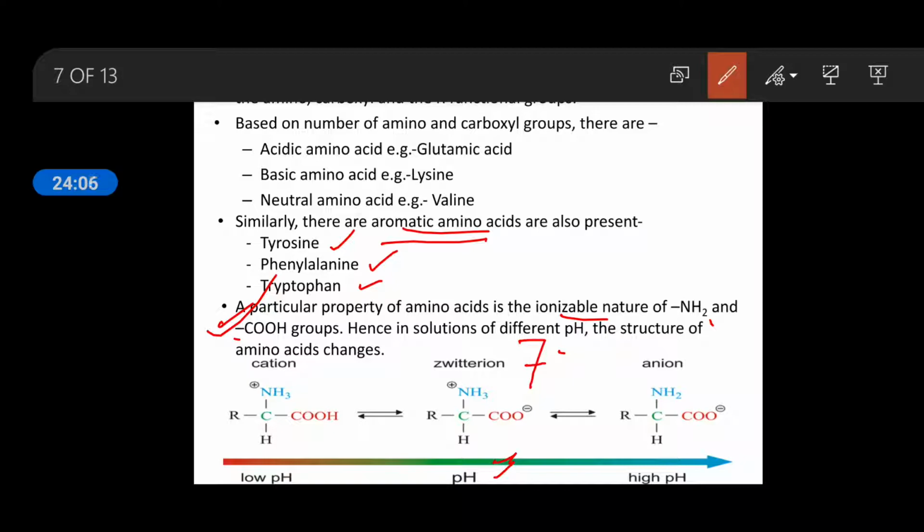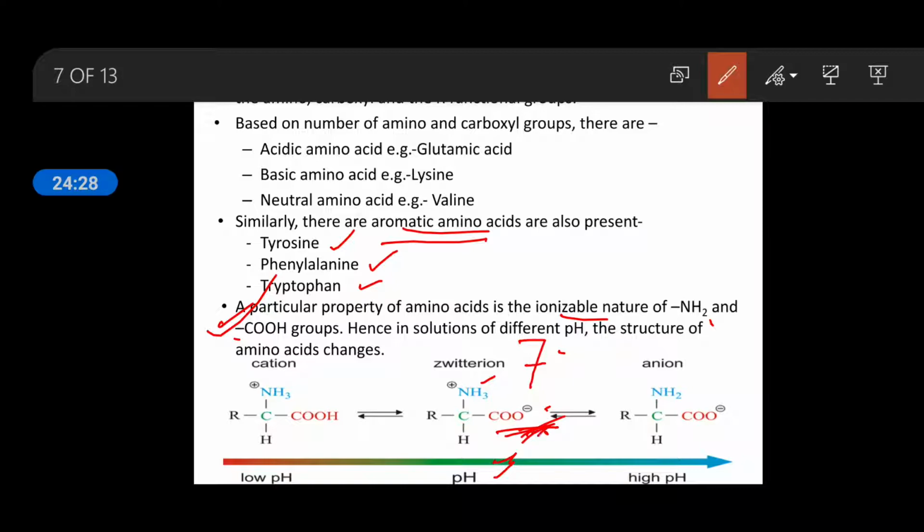So if the pH is neutral, then the hydroxyl group will remove its hydrogen, and this hydrogen will be occupied by the NH2 group and it becomes NH3. So when hydrogen is removed, the remaining ion will become minus charge.